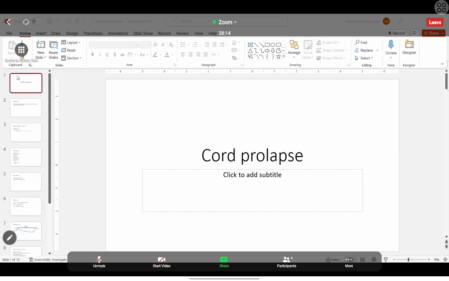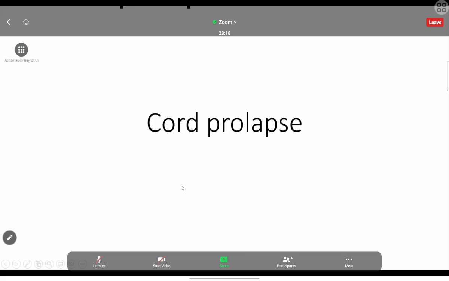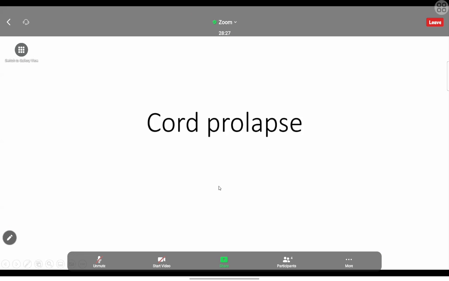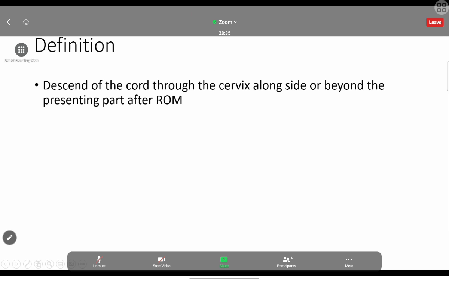The next one, we will be looking at the cord collapse. I haven't prepared the presentation for antepartum hemorrhage during pregnancy, so I will do that tomorrow. So this is regarding the cord collapse. This is not that common, but anyway, it can occur. Just for your knowledge, this is the definition: descent of the cord through the cervix alongside or beyond the presenting part after rupture of membrane.